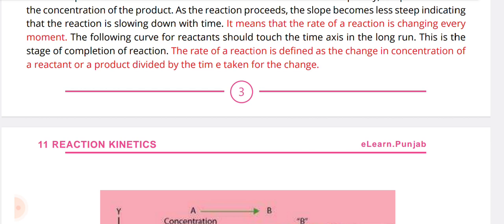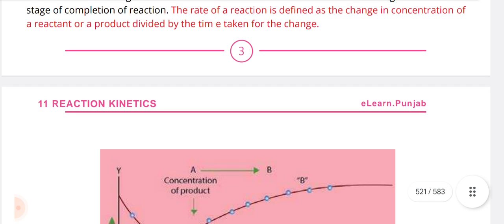The rate of reaction is defined as the change in concentration of a reactant or a product divided by the time taken for the change.